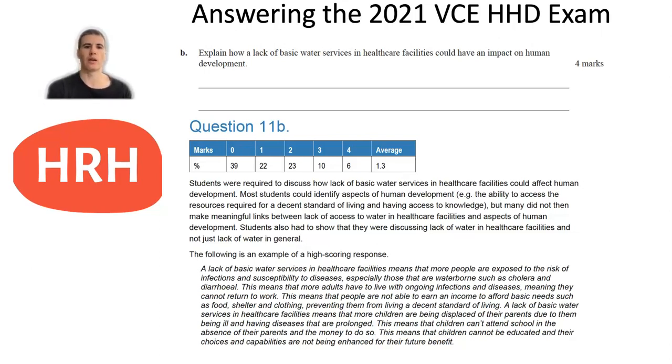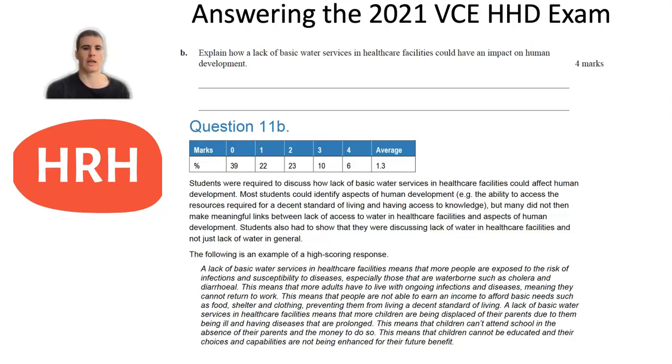Here you had to make sure that you were linking a lack of water services in healthcare facilities, not just generally a lack of water. So if you get a question like this, make sure you're reading it really carefully and linking it to the specific aspect of the question, which was water in healthcare facilities. Once again, this was a difficult question, with only 16% of the state achieving either 3 or 4 marks.